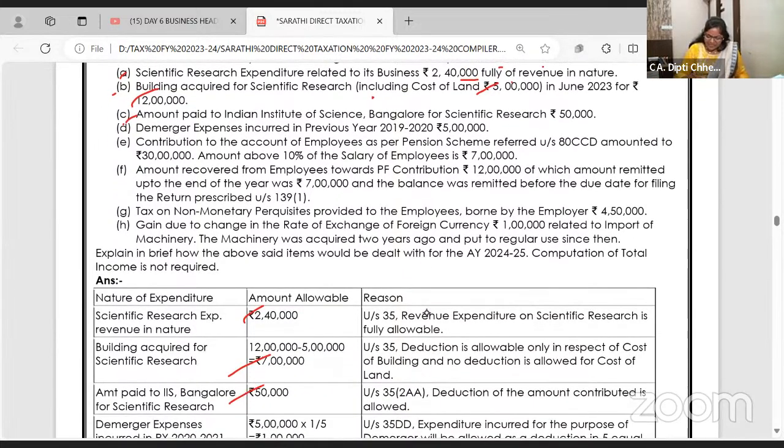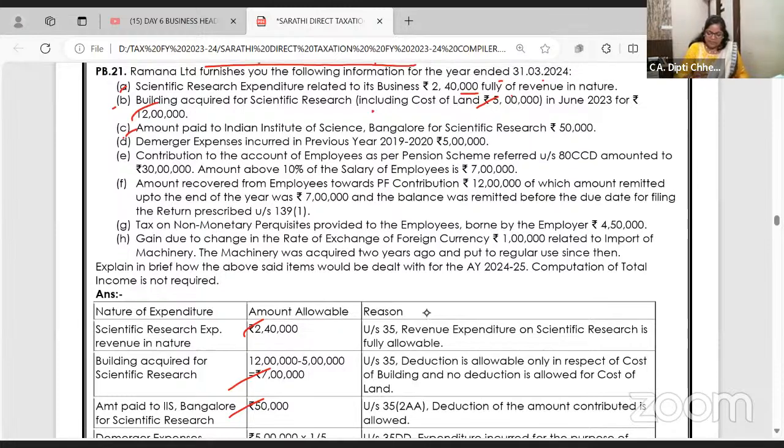Very good. Sarvana, your answer is correct. That means you're following. Demerger expenses. Okay, this year is wrong, but it is demerger expenses. For the current year only, it will be.